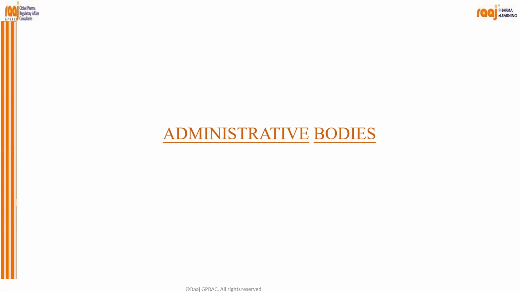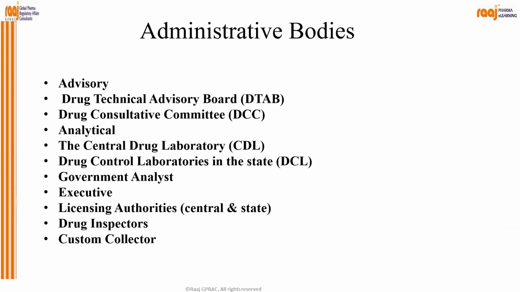Now we look into the administrative bodies. So which are all the administrative bodies involved as per our Drugs and Cosmetics Act 1940? There is the advisory body, DTAB, that is the Drug Technical Advisory Board, Drug Consultative Committee, DCC, the Central Drug Laboratory, that is CDL, then Drug Control Laboratory in state, that is DCL, correct?